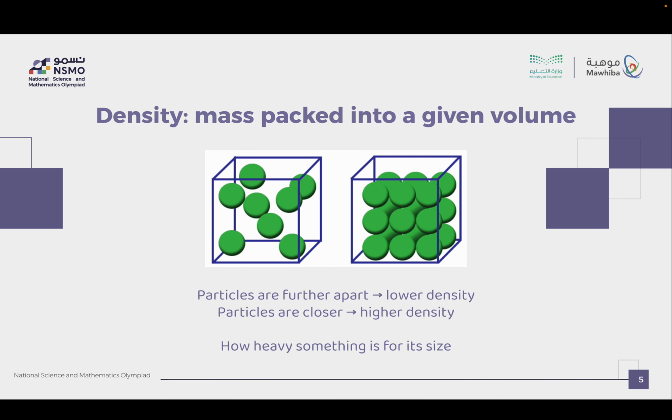Our third important quantity is density, which tells us how much mass is packed into a given volume. Take a look at these two cubes. In the left cube, the particles are further apart, which means that it has a lower density than the other one. In the right cube, the particles are much closer, so it has a higher density. We can also think about density as how heavy something is for its size.